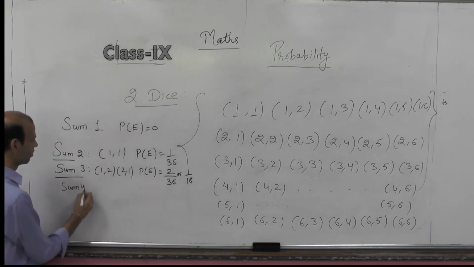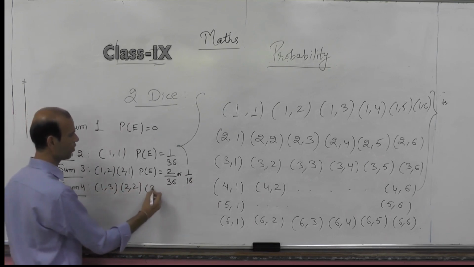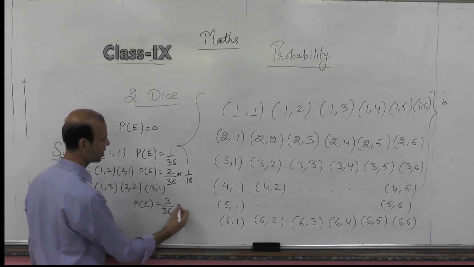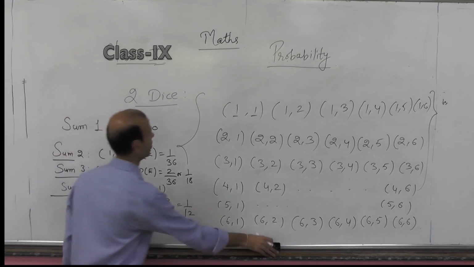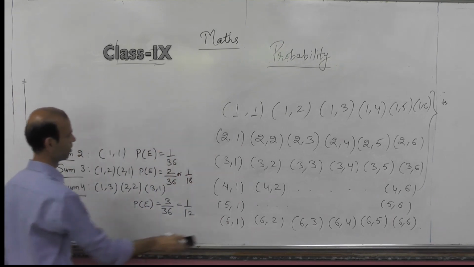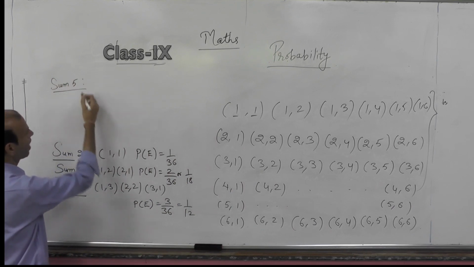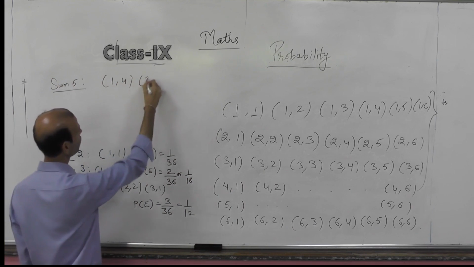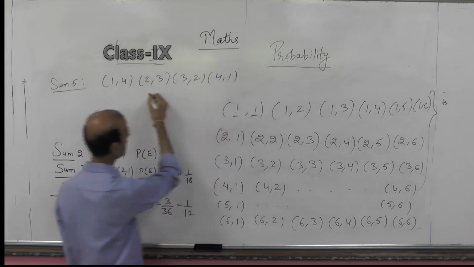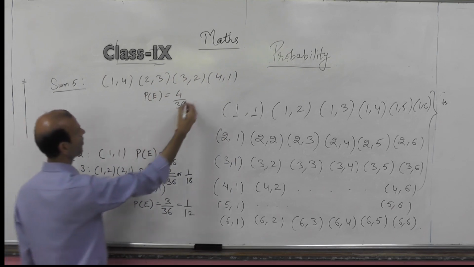Sum equals 4. And this will be possible when 1, 3, 2, 2 and 3, 1. So the probability of this event equals 3 by 36, which is 1 by 12. And we'll talk about sum equals 5, and we have 4 possible cases: 1, 4, 2, 3, 3, 2 and 4, 1. So the probability for this event equals 4 by 36, which is 1 by 9.